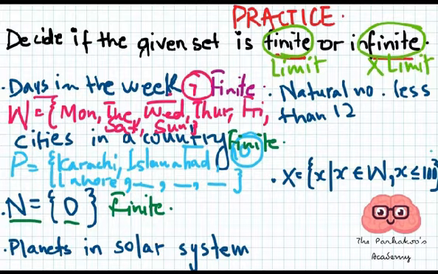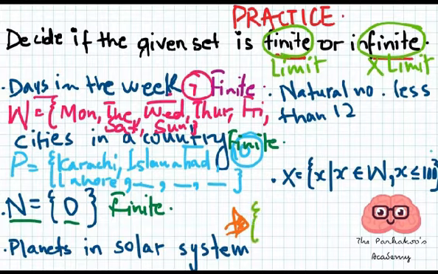Planets in a solar system. So planets in the solar system, is it finite or infinite? We have studied in our elementary classes that in our solar system there are 8 or 9 planets.